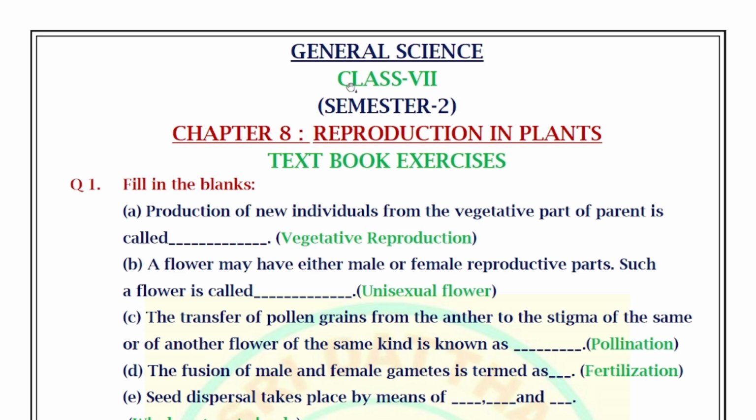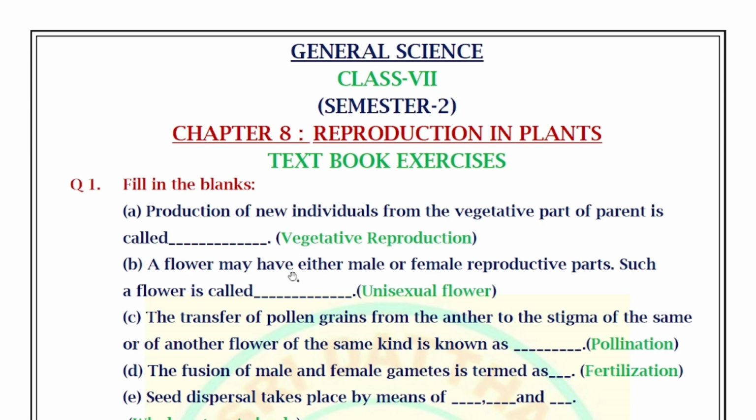General Science Class 7 Semester 2 Chapter 8 Reproduction in Plants textbook exercises. First question, fill in the blanks type. Production of new individuals from the vegetative part of parent is called vegetative reproduction.